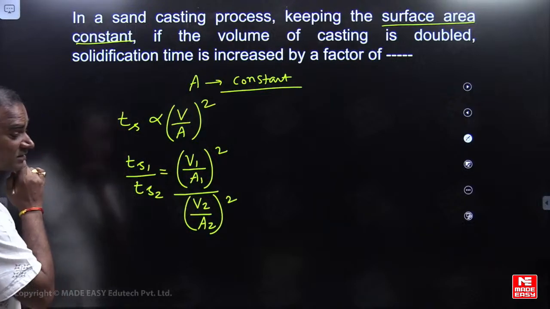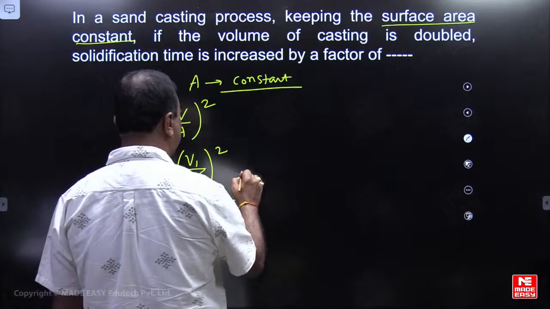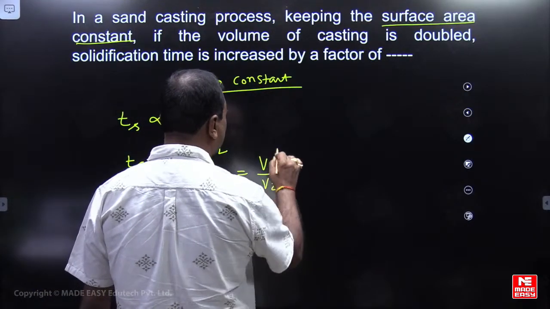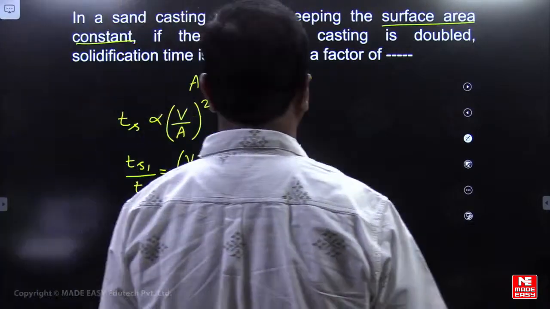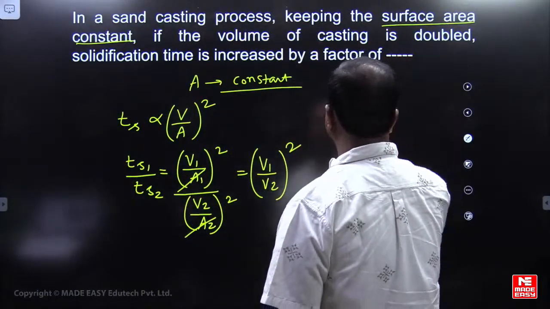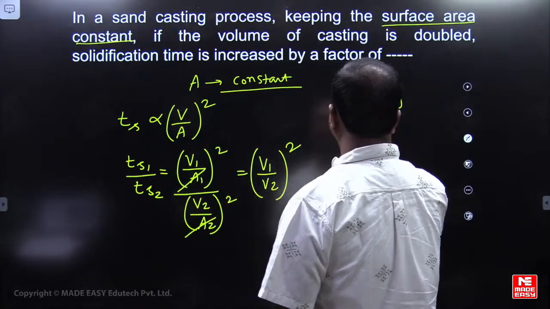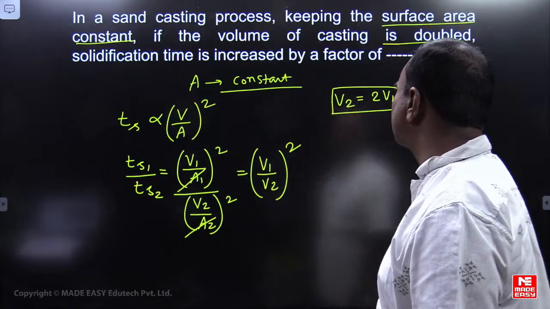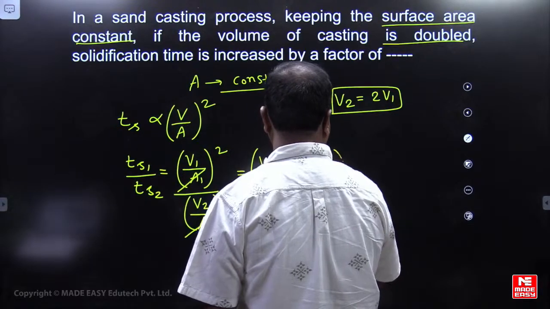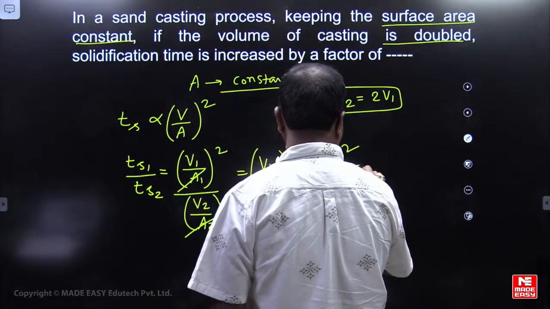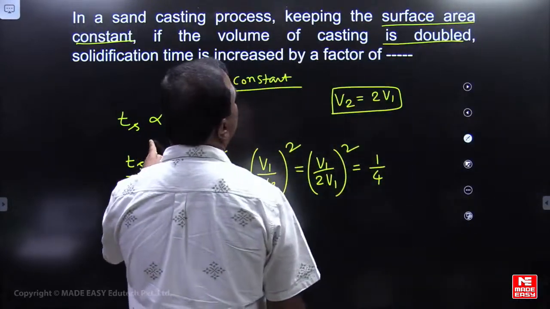Which are constant here? He is assuming surface area is constant, so this is (V1 by V2) whole square. Volumes he is saying V1 by V2. If the volume of the casting is doubled, in the second case V2 will be equal to 2 times V1. So it is (V1 by 2 times V1) whole square. V1 will get cancelled, it is 1 by 4.